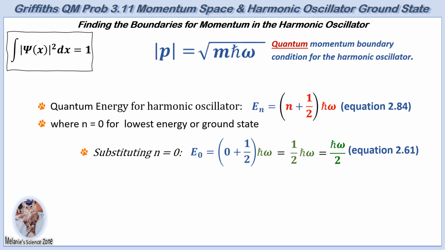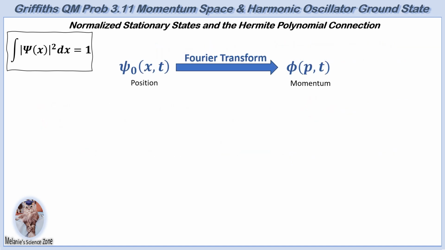times angular frequency. To solve problem 3.11, the position space wave function, psi of position x and time t, for a particle in the ground state of a harmonic oscillator potential is the starting point. This wave function is then subjected to a Fourier transform to obtain the momentum space wave function.